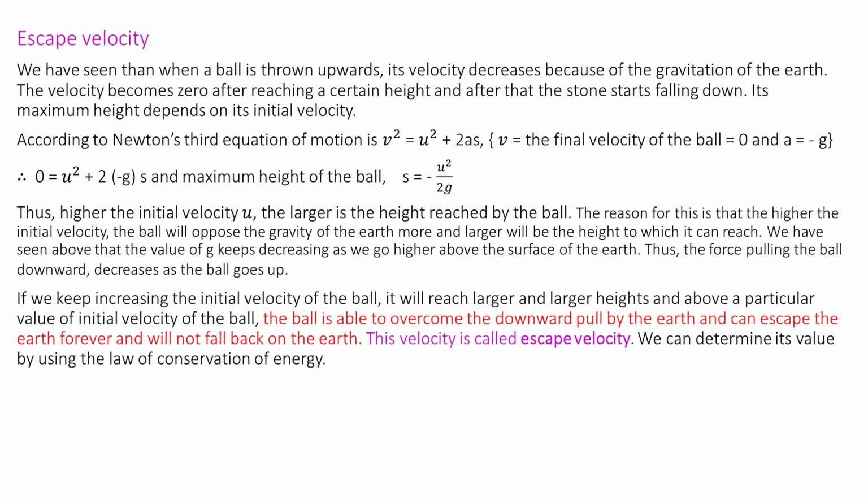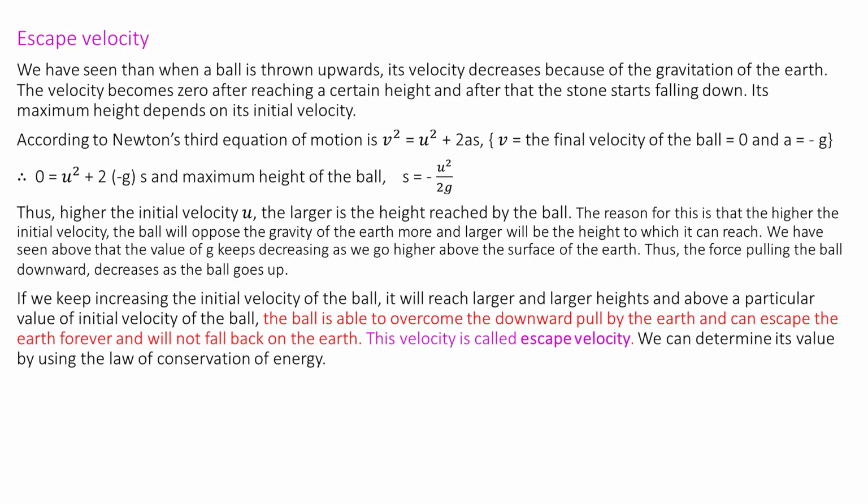But here we know that v is equal to 0, a is equal to minus g. Therefore, substituting the values, 0 is equal to u square plus 2 into minus g into s. Thus, the maximum height of the ball s is equal to minus u square upon 2g.